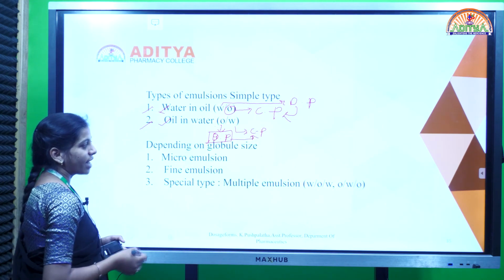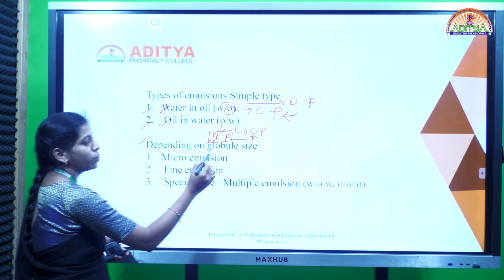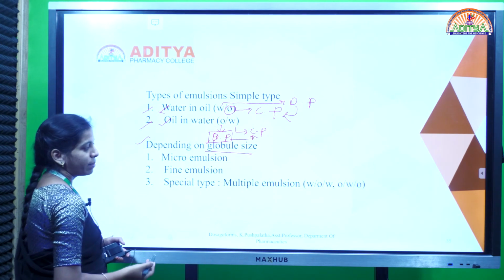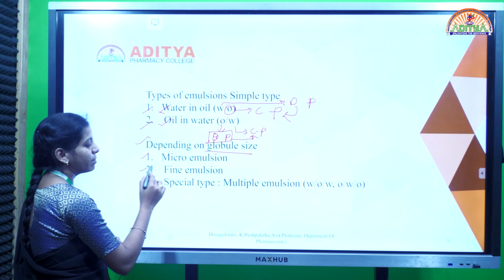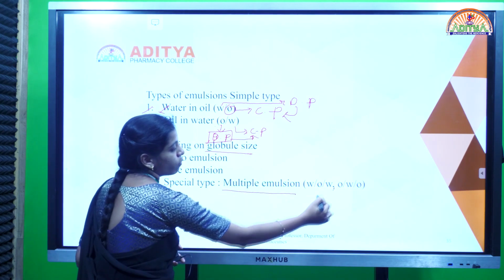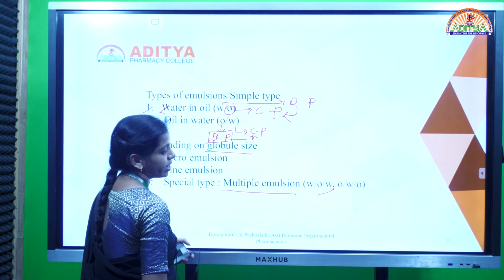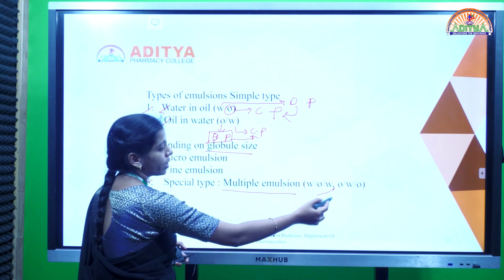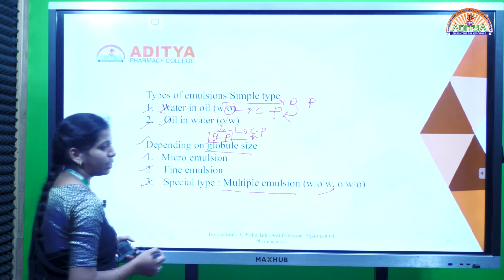And we have another category also, that is depending on globule size. We have three types of emulsions, that is microemulsion, fine emulsion, and a special type, which is multiple emulsion, that is water in oil in water and oil in water in oil, that is multiple emulsions.